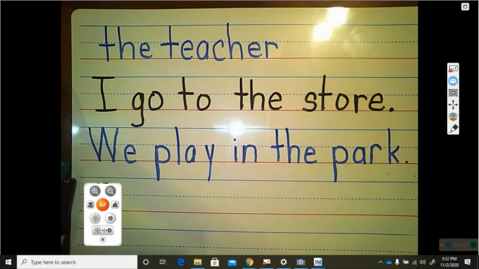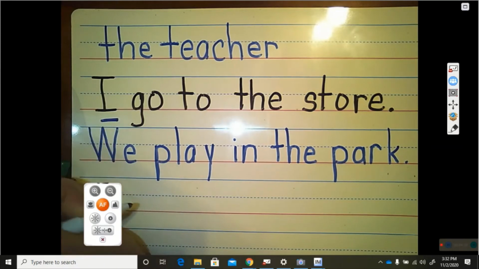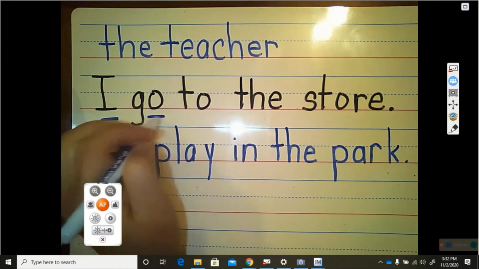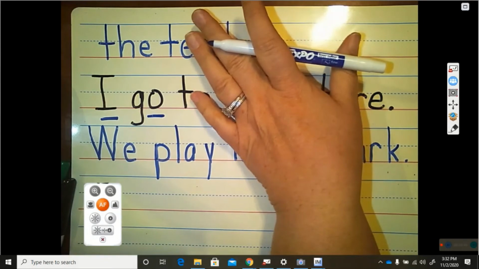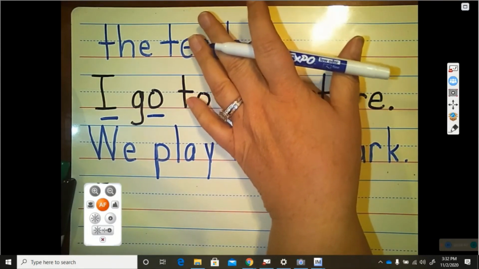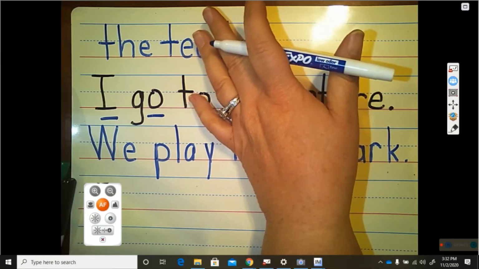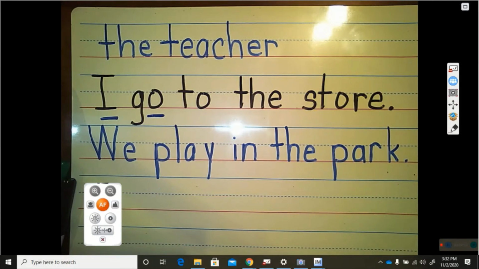So, does it name a person? Yes, it names I. Does it give an action for something I is doing? Yes, go. Now we could stop the sentence there. We could just say, I go. And that's a sentence because it has a person and it has an action. But to the stall gives us a little bit more information about where the person is going to go.